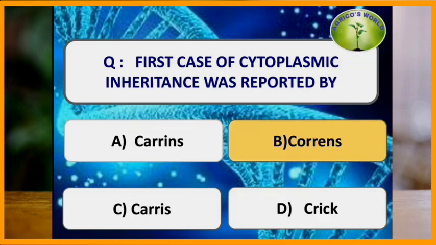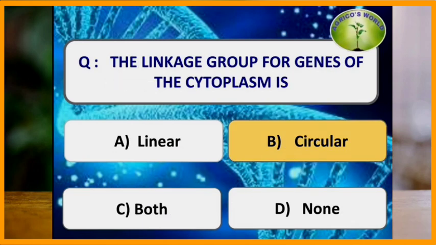First case of cytoplasmic inheritance was reported by? The first case of cytoplasmic inheritance, which is also called non-Mendelian or organellar inheritance, was reported by the scientist Correns while he was working on the leaf color of Mirabilis jalapa, the 4 o'clock plant. The linkage group for genes of cytoplasm is? The linkage group for the genes of the cytoplasm is circular, whereas the linkage group for the genes other than the cytoplasm, that is the chromosomal genes, is linear.